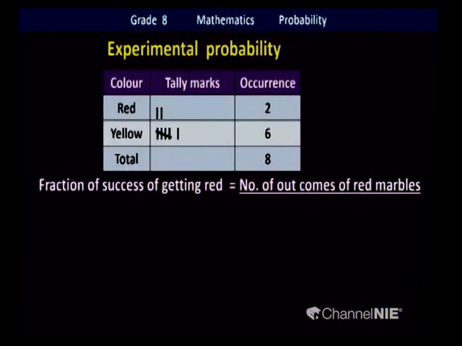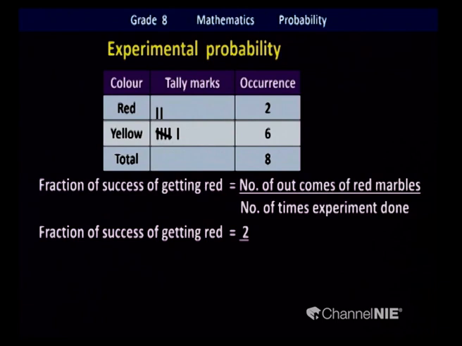This is our result. Yes, the fraction of success of getting a red marble. So the total number of times we got red marbles was, yes, okay. How many times did we do the experiment? Then can you write the experimental probability here, fraction of success? Write it please. Okay, good. What is it? 2 times you got red marbles. You did how many times? 8 times. Good, well done.